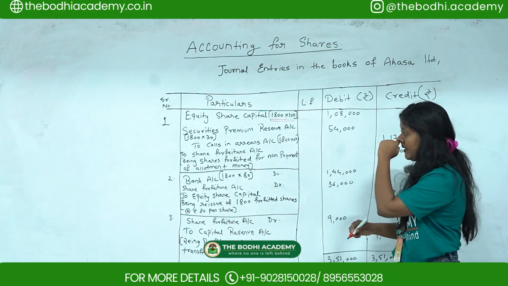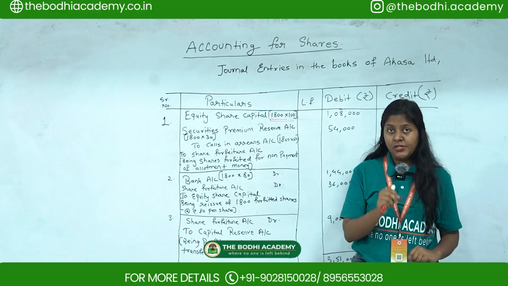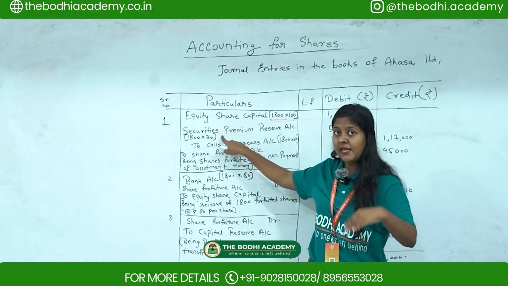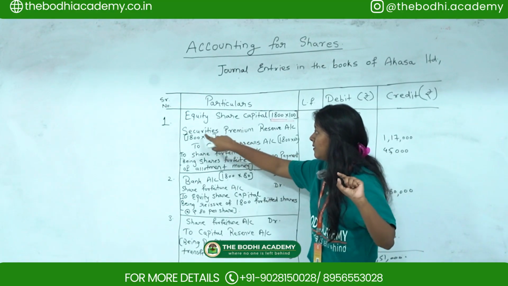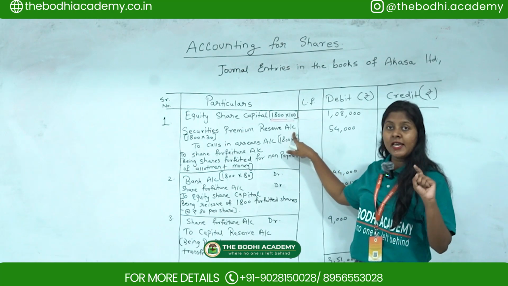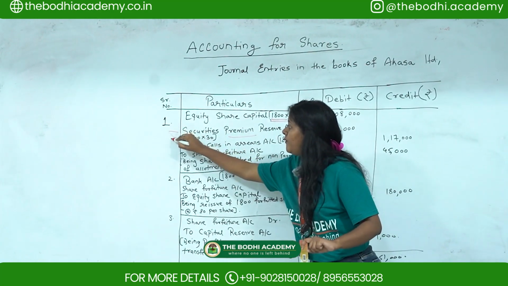You'll get this. Then next, they have told us that the shares were issued at a premium of rupees 30 per share. So the second part I'm getting is securities premium reserve account, because they have issued this at premium. That's why this premium entry came over here.